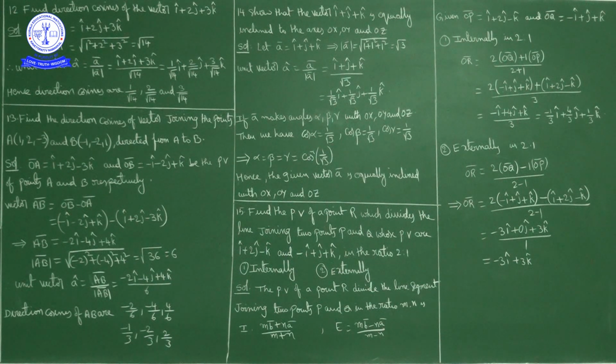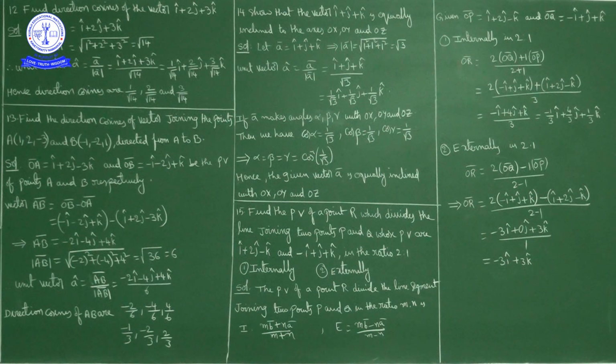Okay, now magnitude of A bar. Magnitude of A bar is square root of minus 2 square plus minus 4 square plus 4 square. So how much it is? 4, 16, 16. Okay, 16 plus 16, 32 plus 4, 36. Square root of 36 is what? 6. Okay.